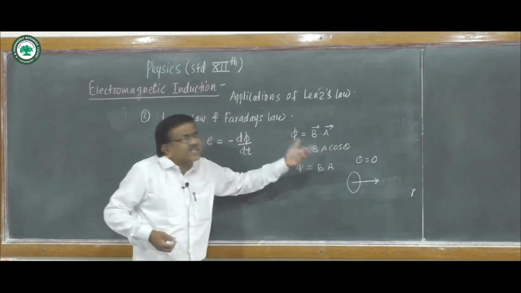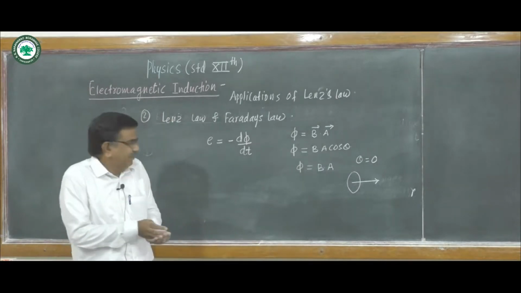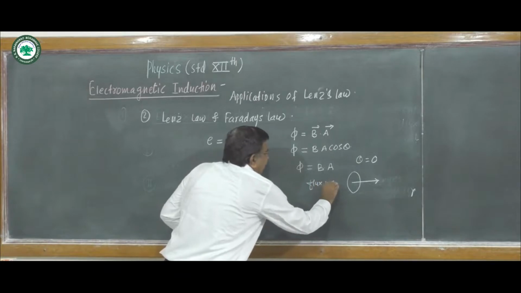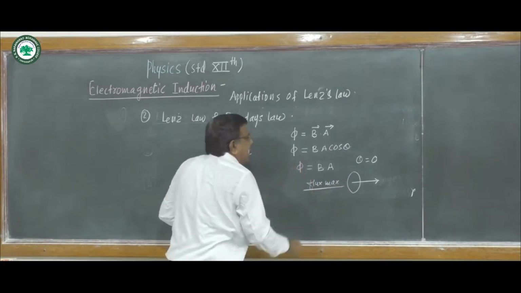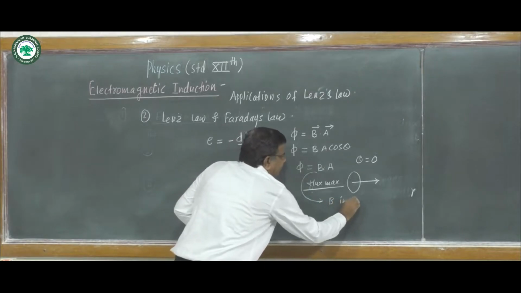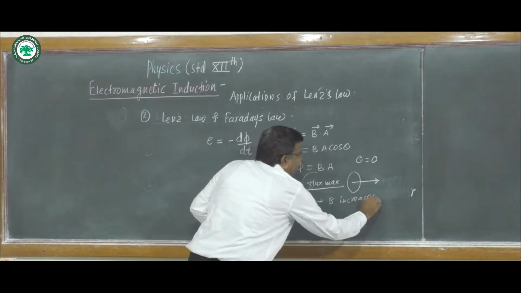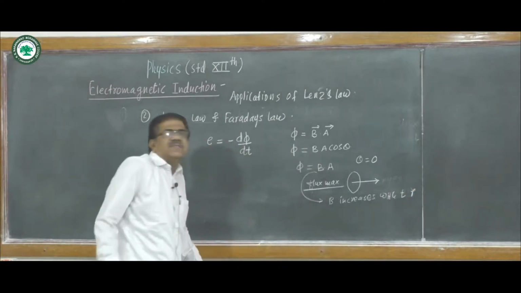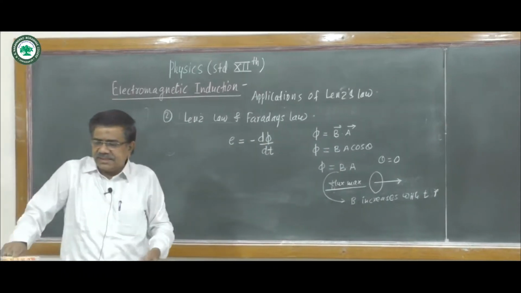Flux in this case is maximum, and as flux is maximum, B increases with time. This flux phi increases with time.